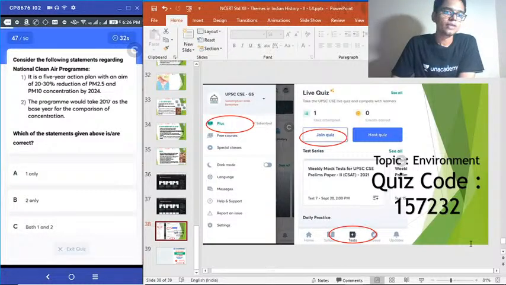Question 47. Consider the following statements regarding National Clean Air Program. 1. It is a 5-year action plan with an aim of 20 to 30% reduction of PM 2.5 and PM 10 concentration by 2024. 2. The program would take 2017 as the base year for comparison of concentration. Choose the correct answer. National Clean Air Program, NCAP.